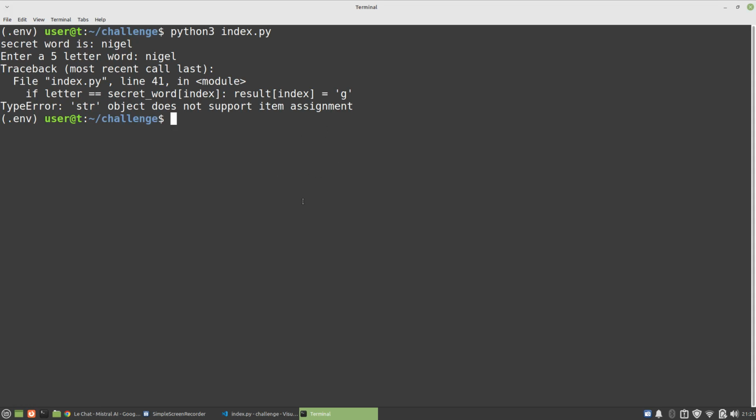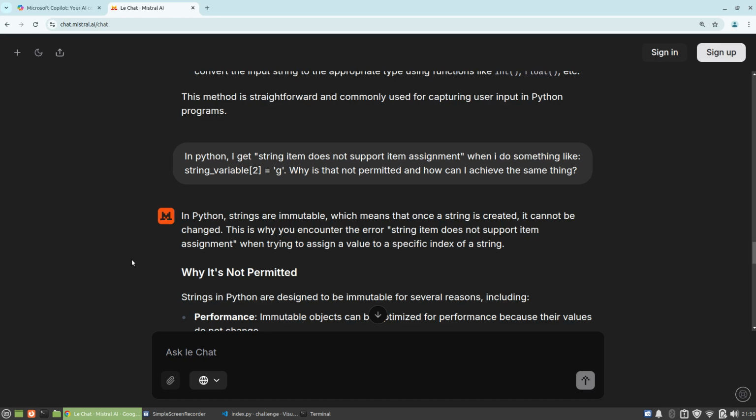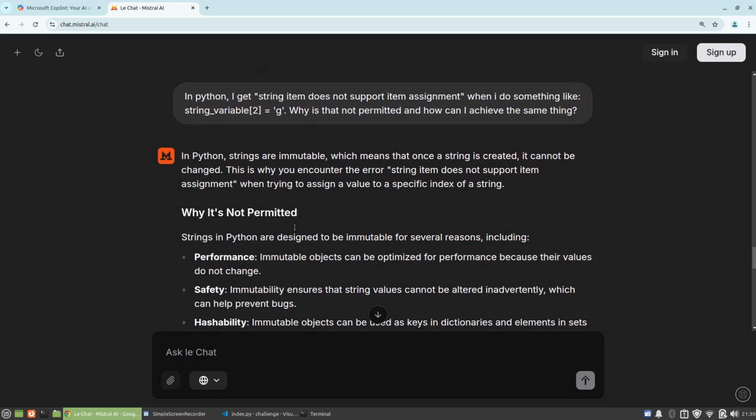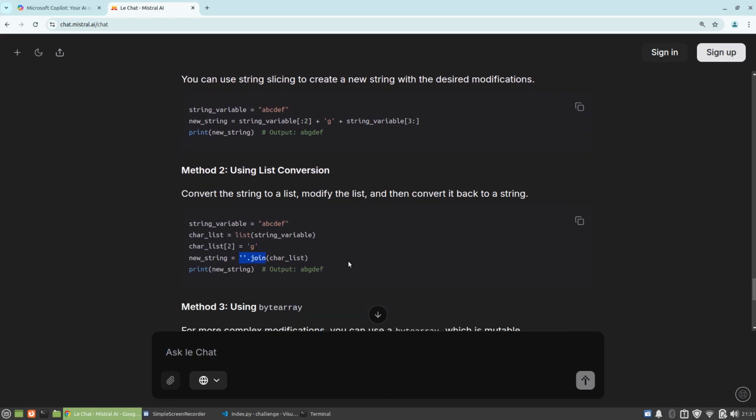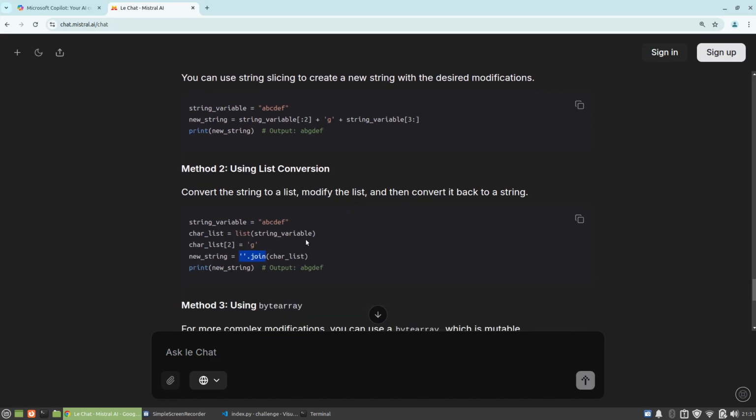So let me check this. Okay, so you know what? I did ask the AI. I mean, I could have Googled this before AI, right? I basically wanted to know why a string does not support item assignment. And it says here, of course, strings are immutable, unlike lists. So there's a few ways. If you look at one of the suggested ways, using slicing, I think this is pretty nasty. I think this is better, although I wanted to avoid this at first: convert the string to a list and then back to a string. But you know what? This is actually the best way, I think.